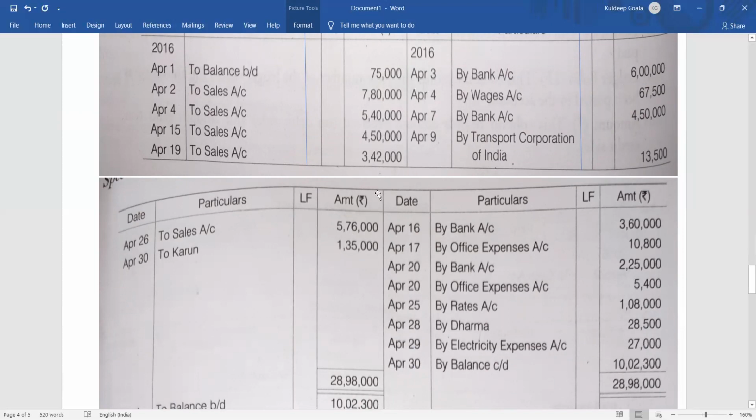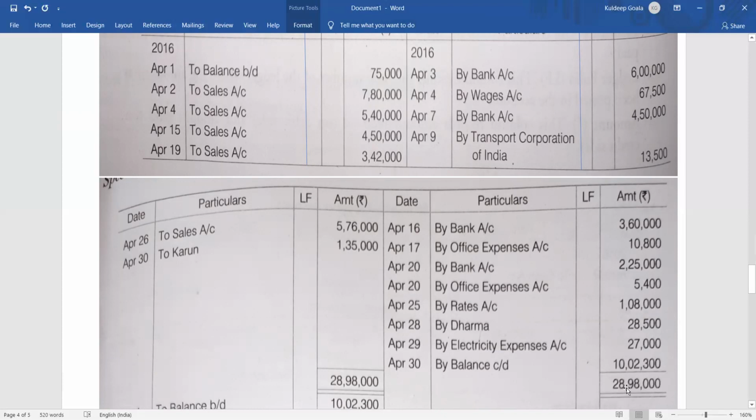The debit side total will be higher when you are making a cash column. Almost every time the cash column debit will be higher. But if you have a bank column, in that case the credit can also be higher. Sometimes the credit, sometimes the debit, but in the cash column the debit will be higher every time. So here also we'll see the debit total. It is 28 lakh 98,000. Take the higher total on both sides; 28 lakh 98,000 will be written on both sides.